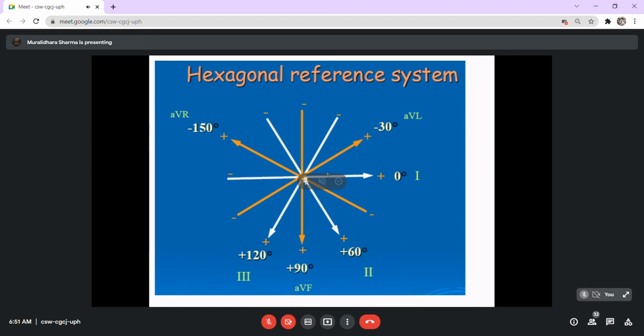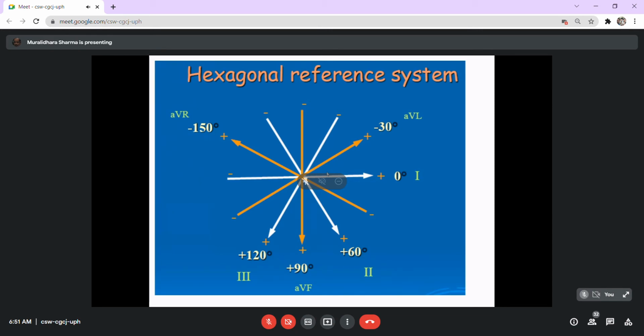But when you connect the leads, left arm to the right arm, then you will have a current measured in a direction which is parallel to the position of the heart. When the arm is connected to the foot, then it gives you the idea. Left arm connected to the foot gives a current at 120 degrees, and right arm connected to the left foot gives the current at plus 60 degrees. So that's how we get the recording of the current in these directions.